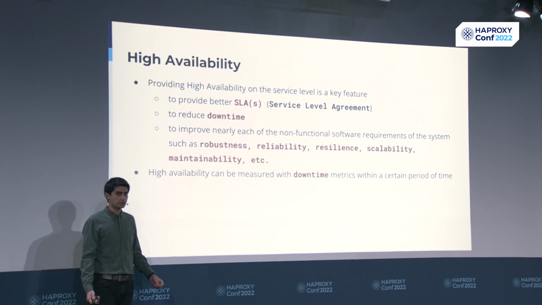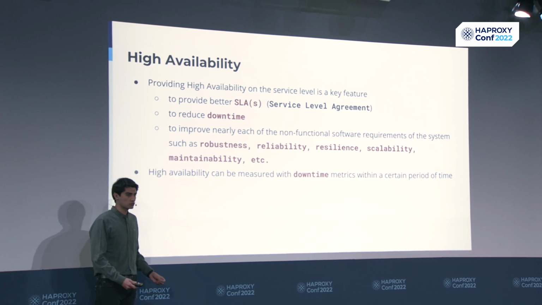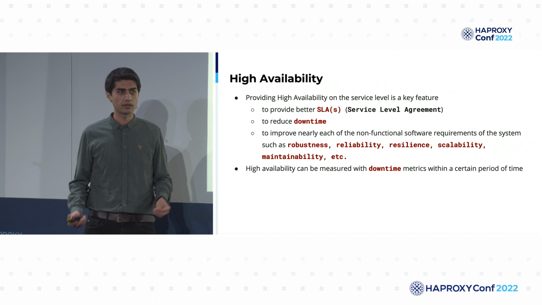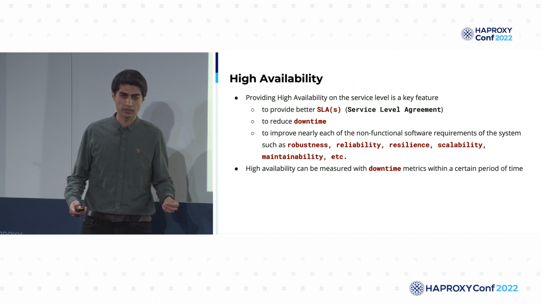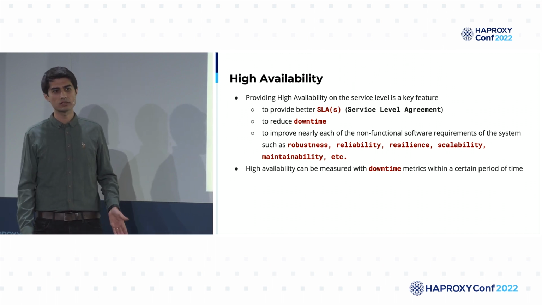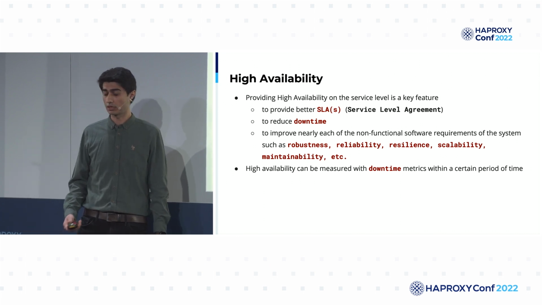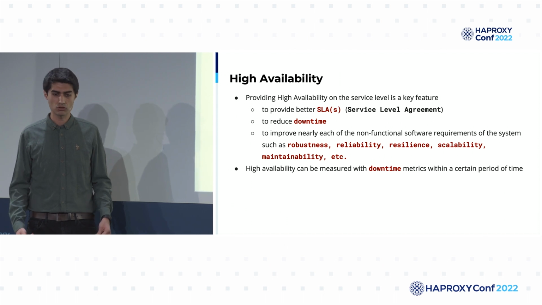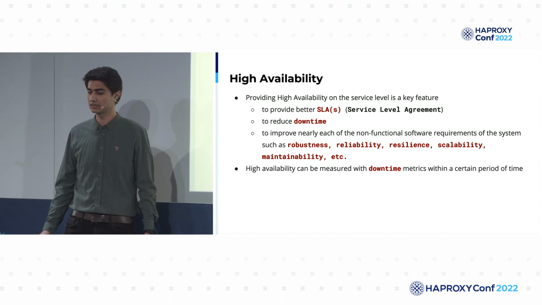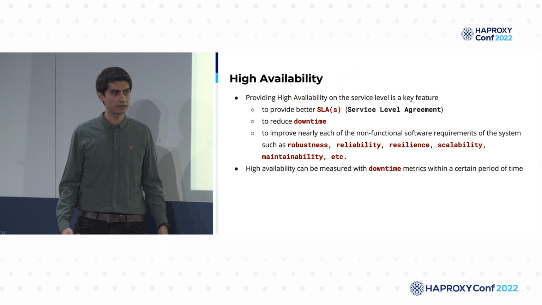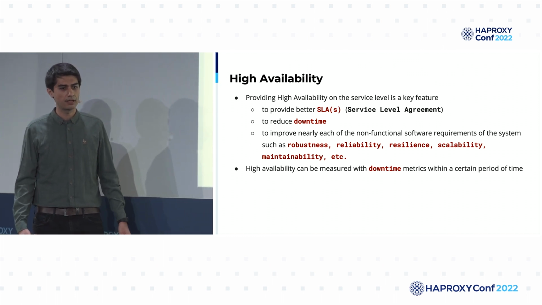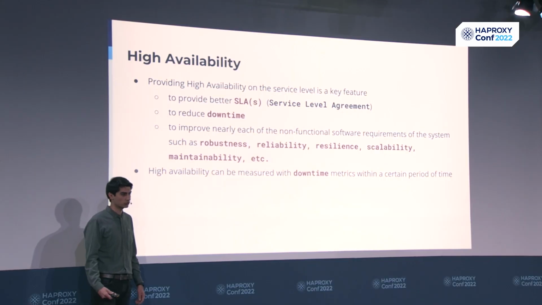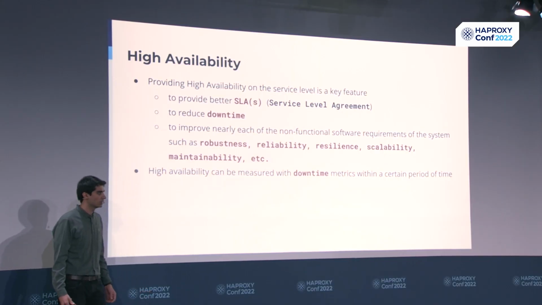So we defined what a service is. A service needs to be highly available. Let's assume that we have lots of stakeholders, lots of consumers and applications using our services. To ensure that they are getting the best quality service, we need to provide high availability and some fixed metrics.